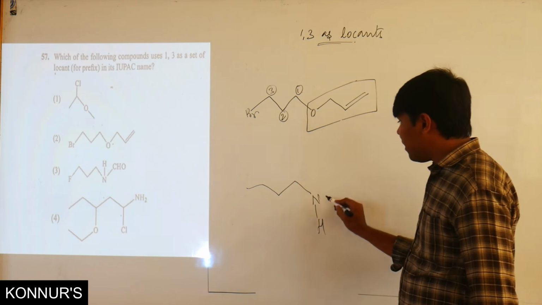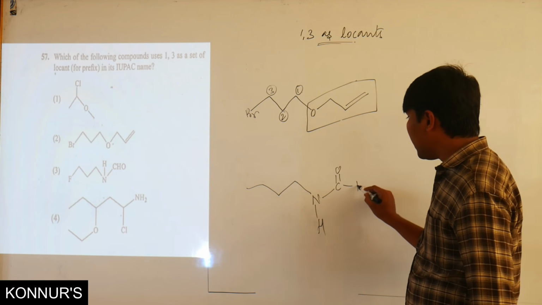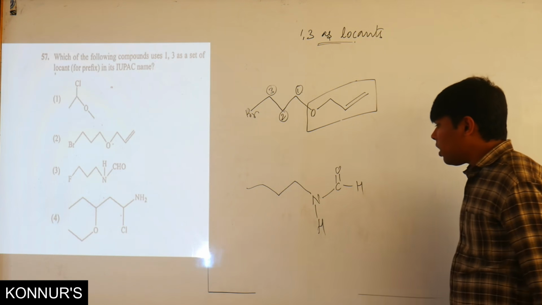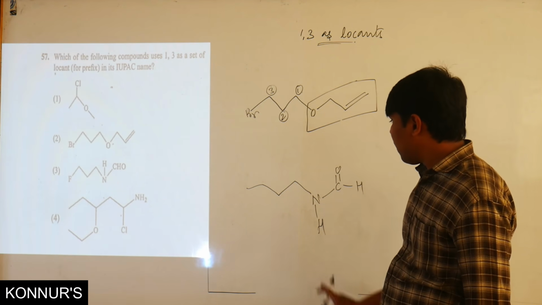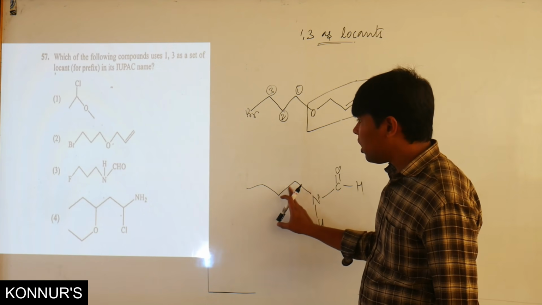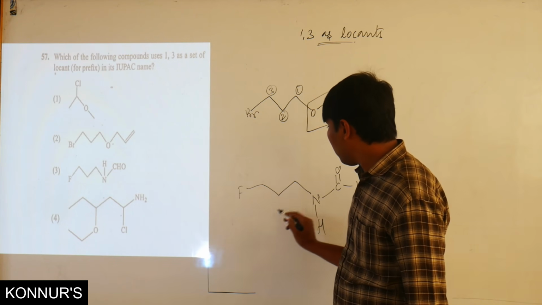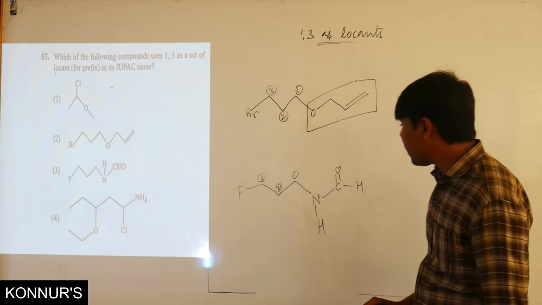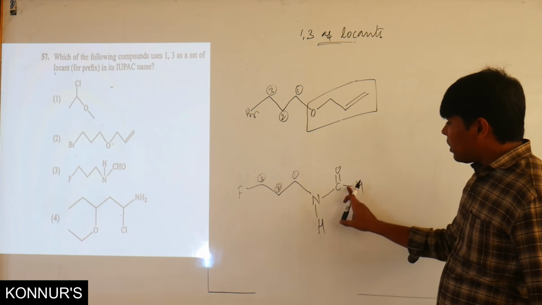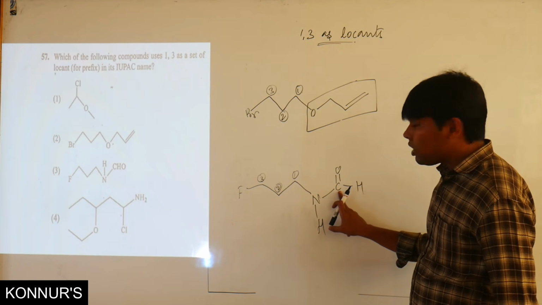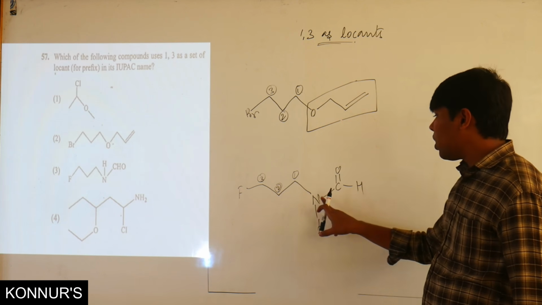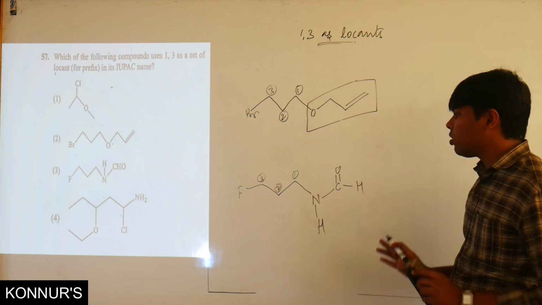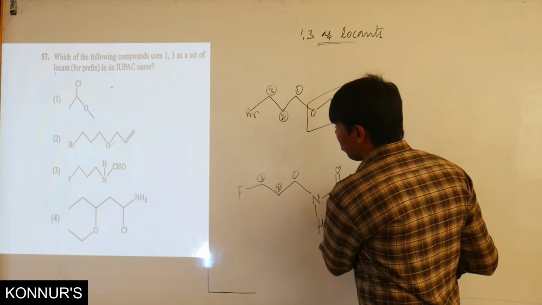but look into the third option also, where there is a nitrogen containing hydrogen bonded to the aldehydic group, and that is nothing but the amide. Here the fluorine is present on the 1, 2, 3, but it cannot be like that. Since it is an amide, this should be the first carbon. So N-fluoropropyl, like that it will go. So the third option is also not the answer.